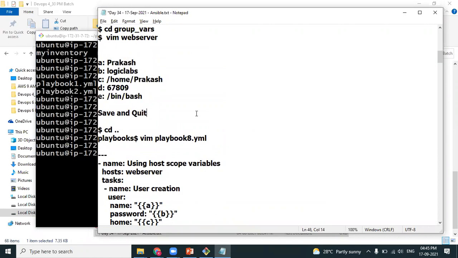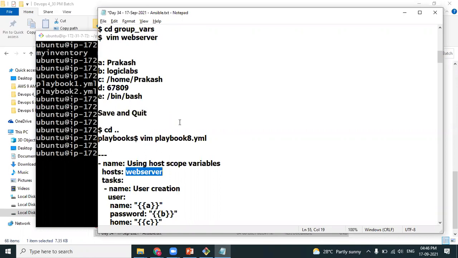So these kind of variables are declared externally, outside the playbook, isn't it, Anuj? You are not instructing it to take them from this particular file. Hosts: web server. What does that mean, Anuj? That is a group. So the playbook will run on this particular group and automatically pick up the values from that particular file. Deliberately, that's the reason we have maintained the file name the same as the group name.